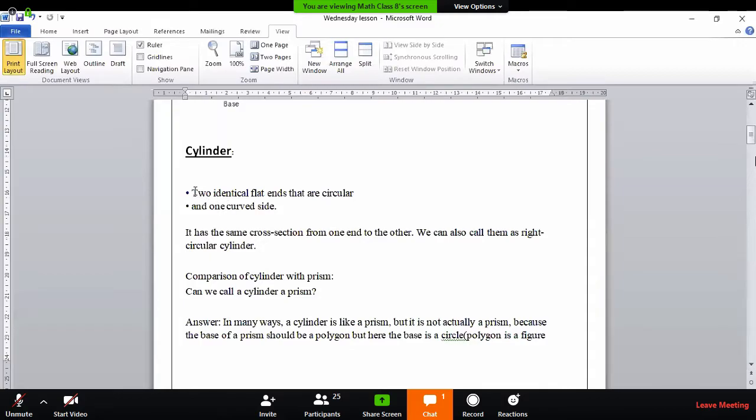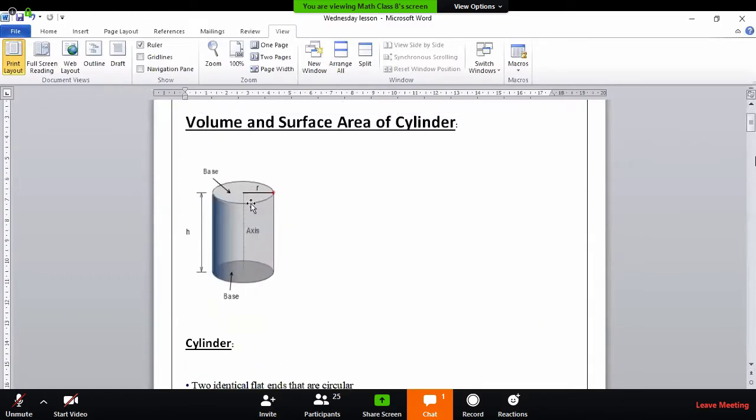A cylinder is a shape which has two identical flat ends that are circular, and one curved side. In a cylinder, the two ends are flat and they are circular in shape.